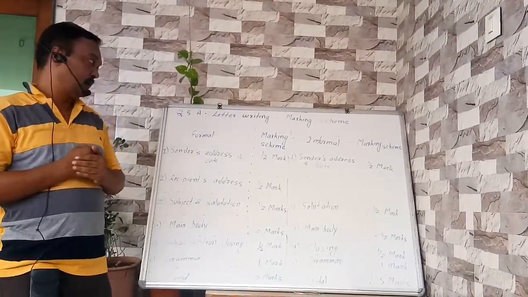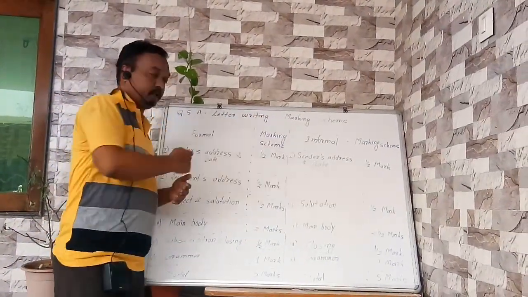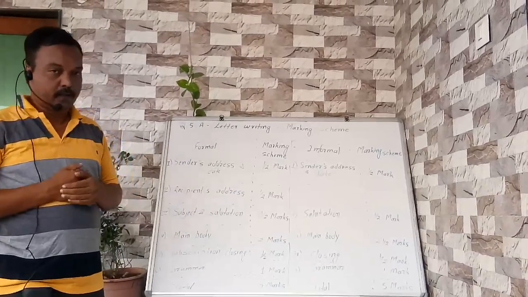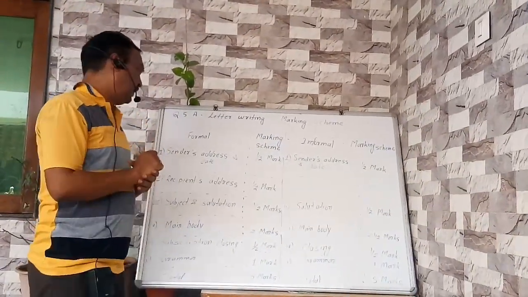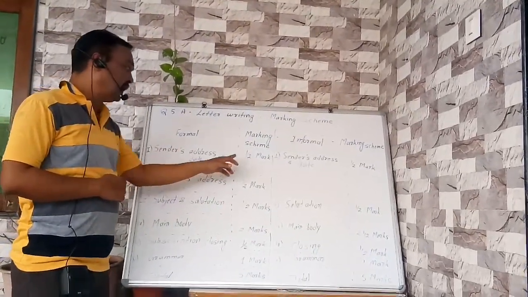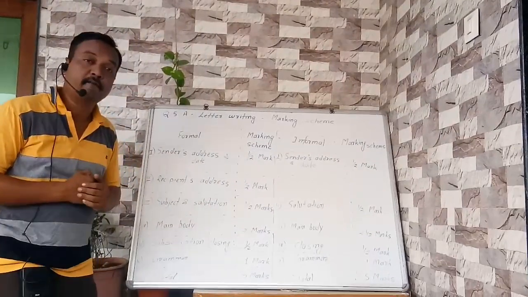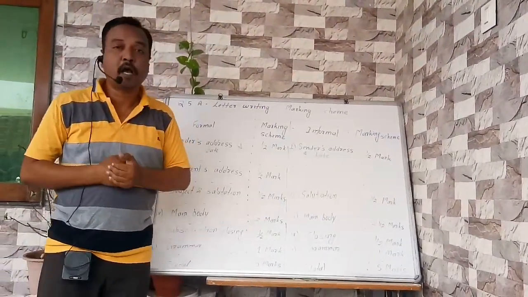To start this topic, let me tell you the schema of marking of these two letters, formal letter and informal letter. There are many similarities in formal and informal letters. Like that, in formal letters, sender's address and date is asked for half mark, whereas in informal also it is for half mark.